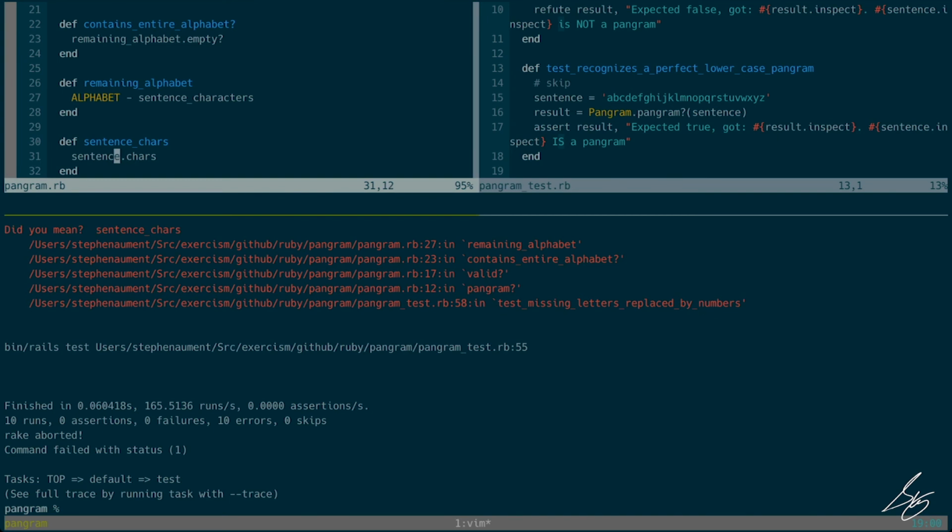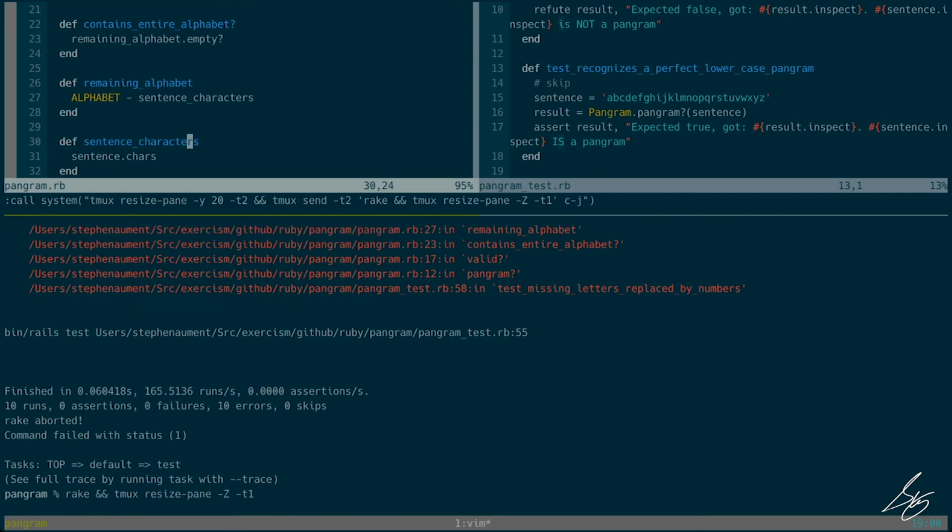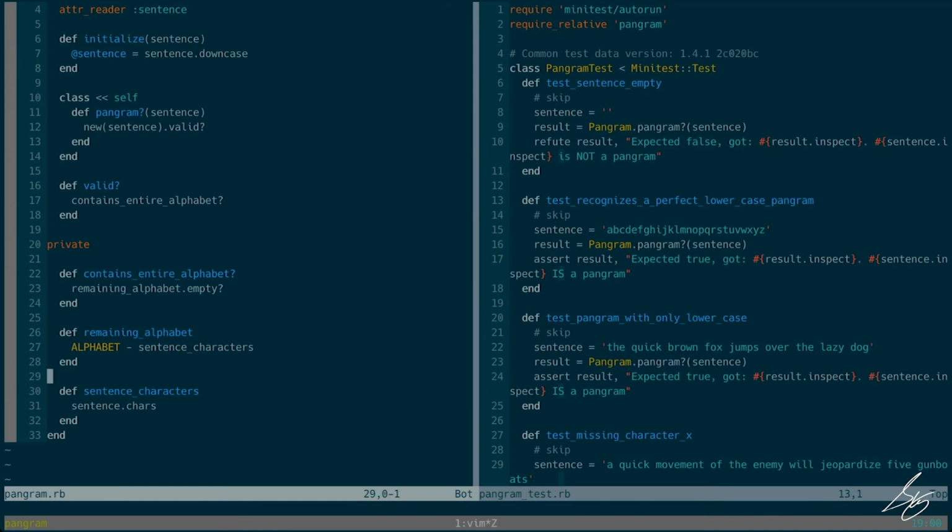What happened here? Sentence, sentence characters. There we go. I hadn't run my test.